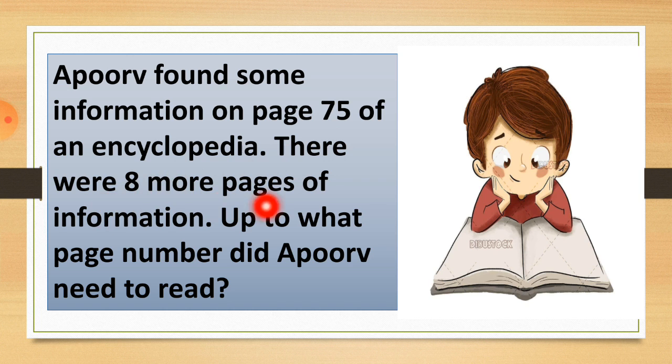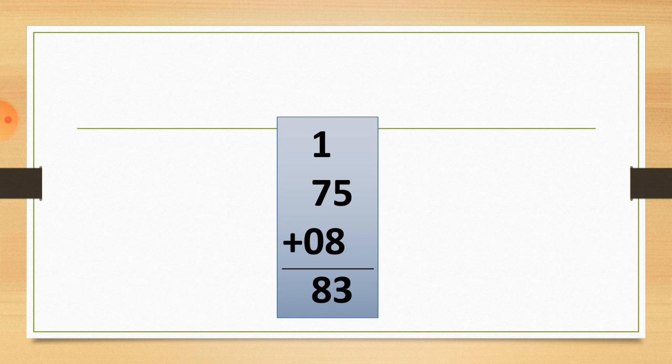There were 8 more pages of information. So the information starts with page number 75 and there are 8 more pages of this topic. Up to what page number did Apurva need to read? Our question is, on which page number is this topic completed? So what should we do? Here is page number 75, and let's add 8 to this 75.